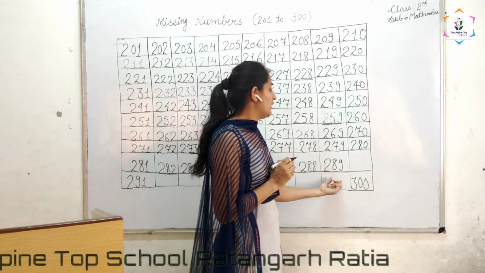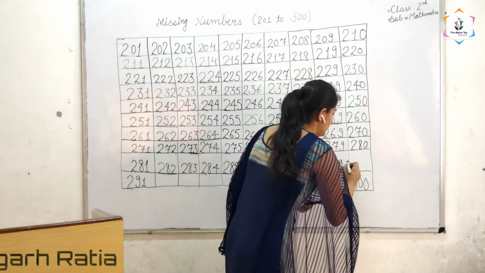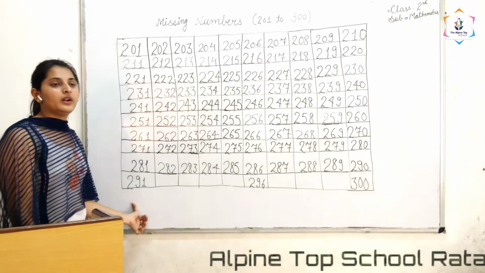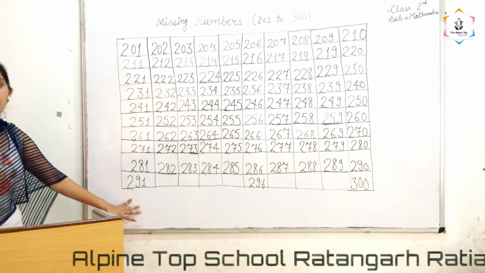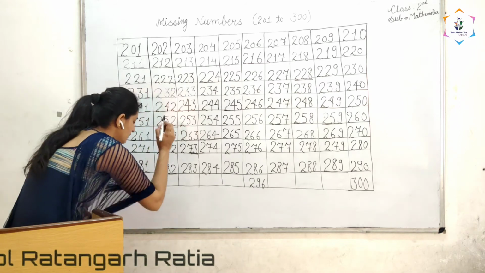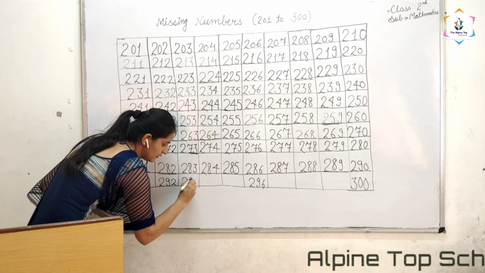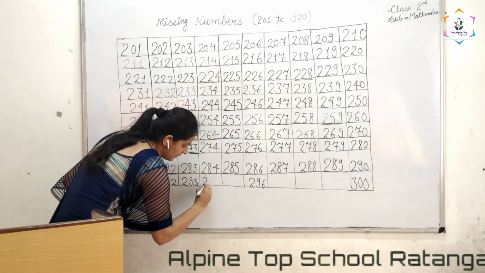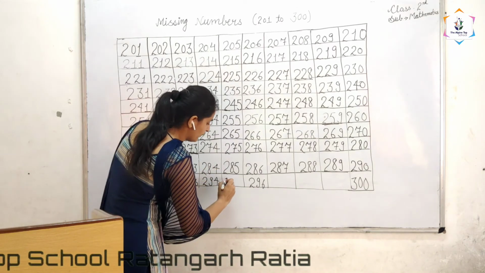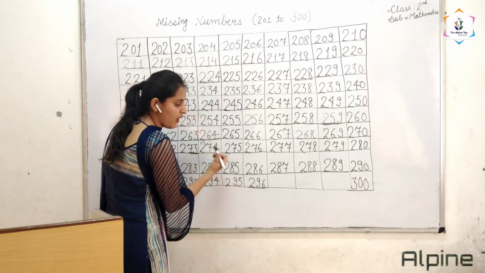Already given. So after 289, which number comes? After 289, 290 comes. And in the next line, 291 is already given. After 291, which number comes? After 291, 292 comes. And after this, 293, 294, and after 294, 295, and 296 is already given.